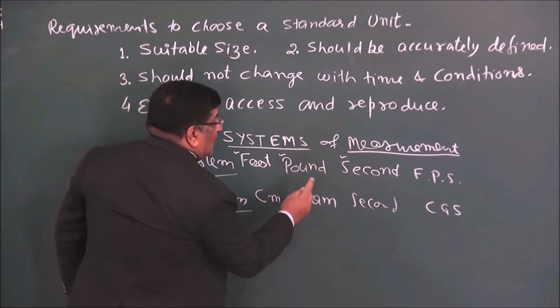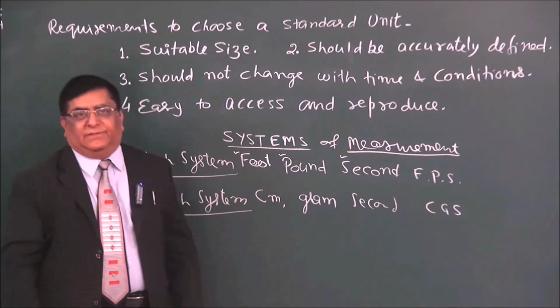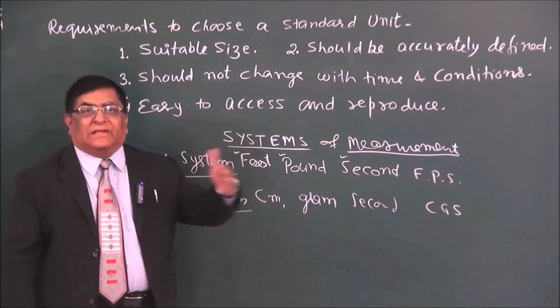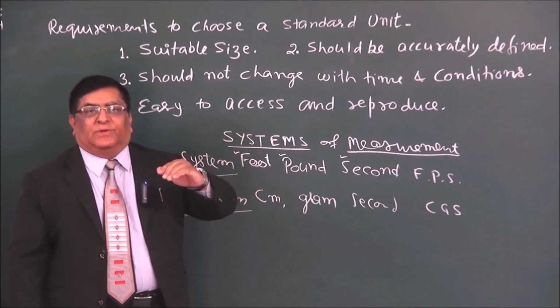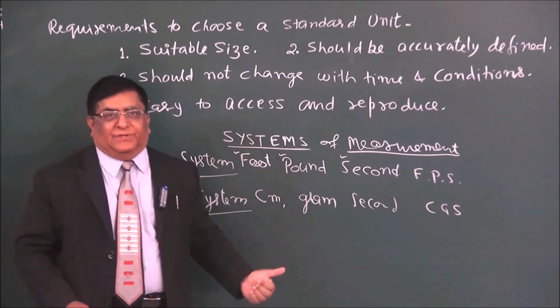Similarly, gram for mass is a very small unit. For practical purposes, for commercial purposes, we have to take higher, larger units.